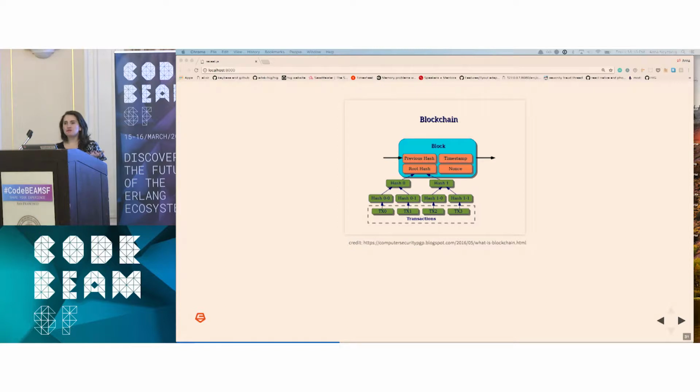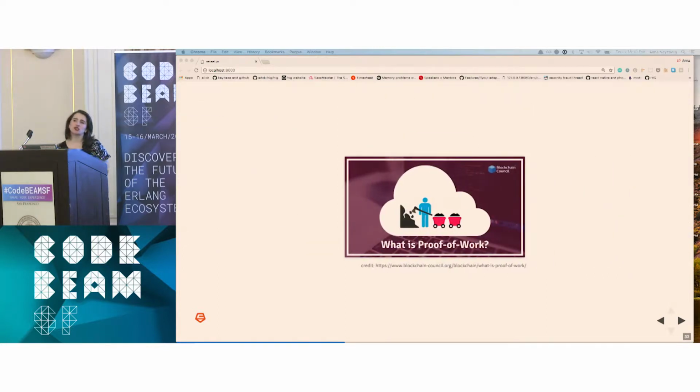OK, so that's adding transactions to a block. How do we actually add blocks to the blockchain? This goes back to the concept I was talking about in Hashcash that Adam Back invented, called proof of work. Nodes in the Bitcoin network always work off of the longest valid chain.